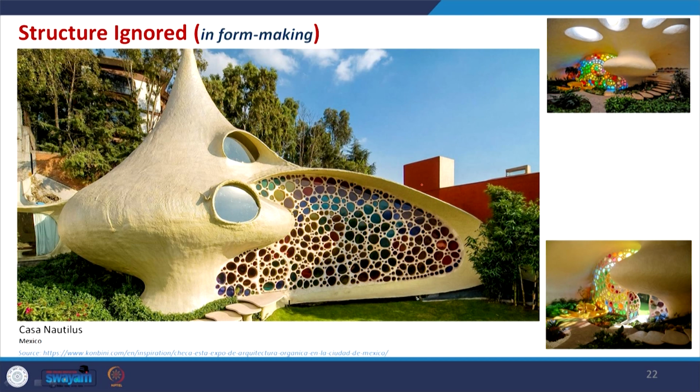It is definitely a shell structure kind of thing, and because it is derived from our nature, you see the interior, every space creation is the form, the architectural form or the organic form that comes first to create this. So, structure again ignored in form making, and definitely in order to make it stable, whatever was required was considered in that.